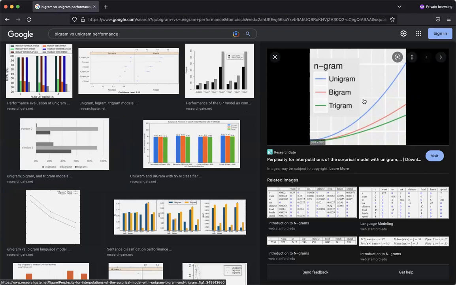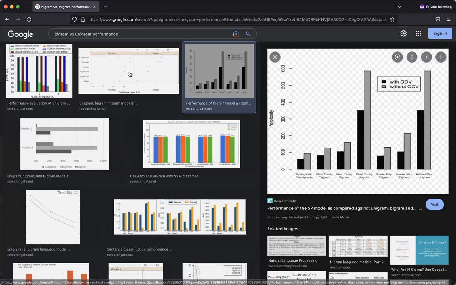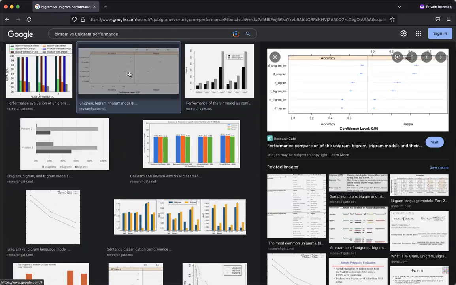I'm trying to find an example that shows perplexity. Yeah, this is something that shows different accuracy using trigram, bigram. You can see here some of the accuracy, with unigram and all this.